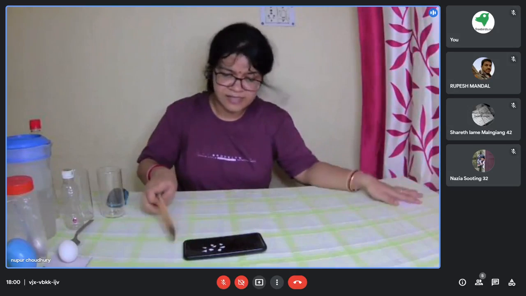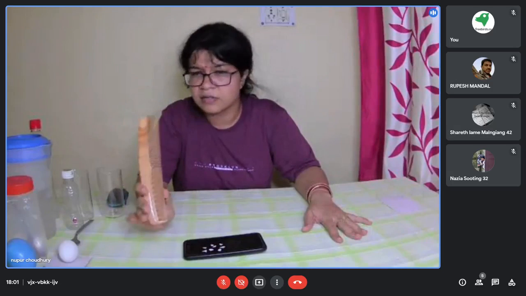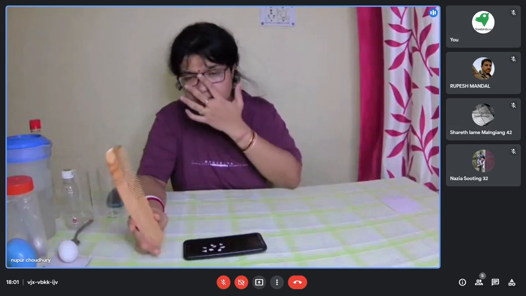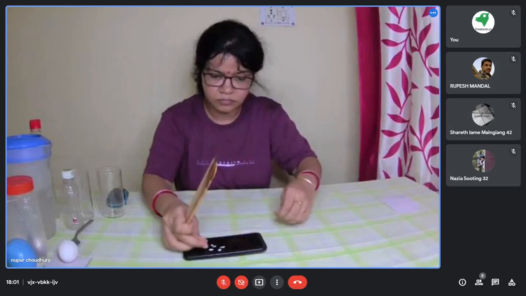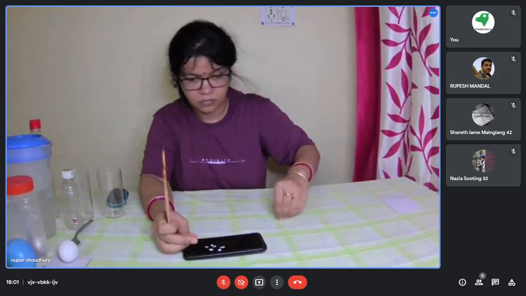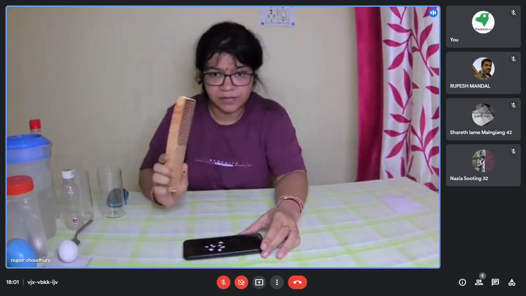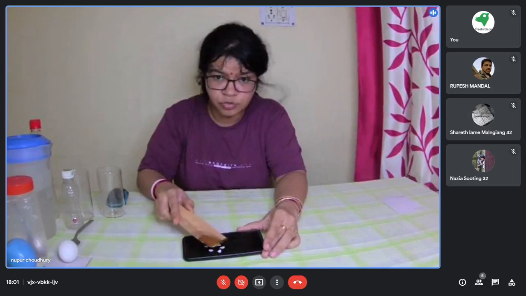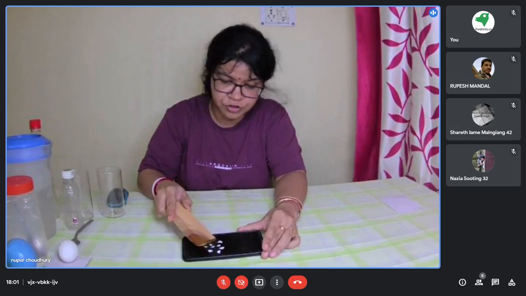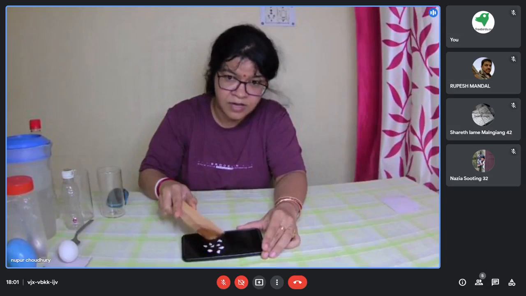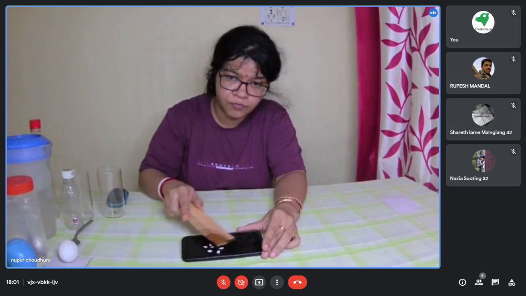Now, this is a comb, okay, and this is a very normal comb, plastic combs that we have in our houses. Now what happens, I'll bring this comb near to these pieces of paper, but these pieces of paper do not move, okay.